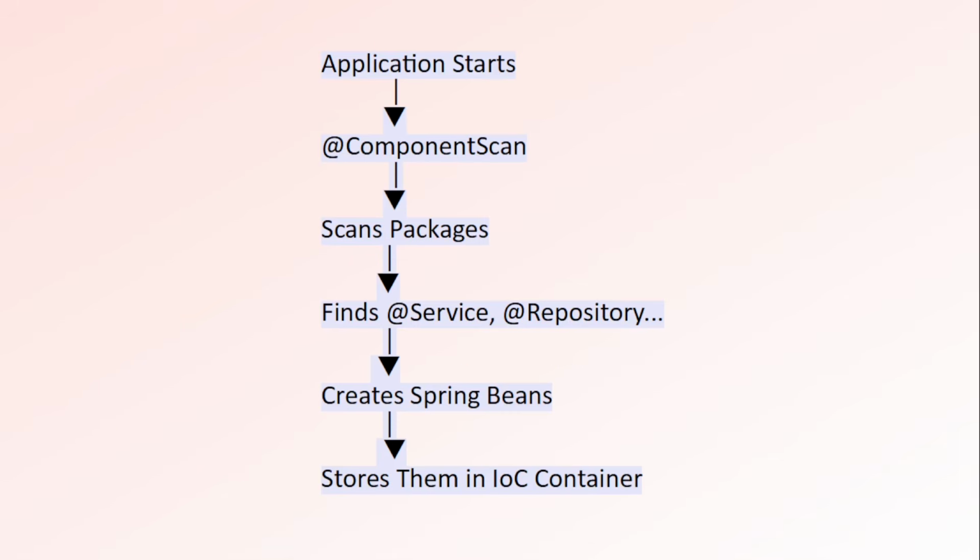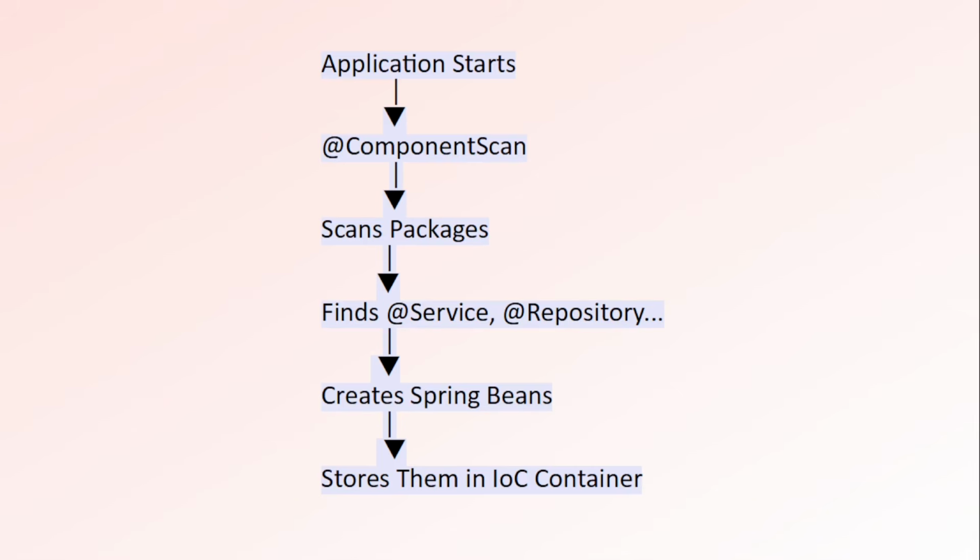Here we have this flow diagram. So when your application starts, Spring doesn't automatically know about every class you wrote. So we used component scan annotation. It tells Spring to go and scan packages. Then if it finds service annotation, repository annotation, controller annotation or component annotation, then it will create Spring Beans. After that, it stores them and hands them over to the IOC container. From that point on, the container manages its entire life cycle.